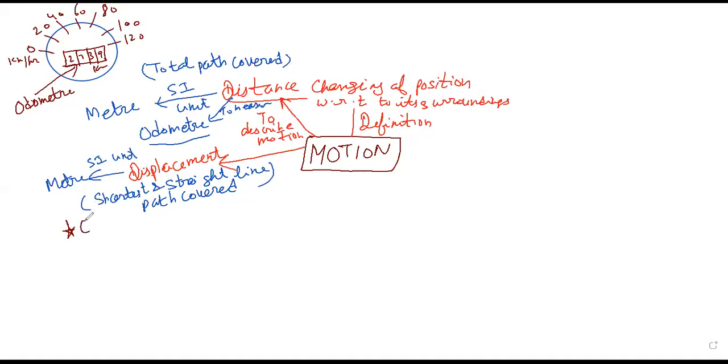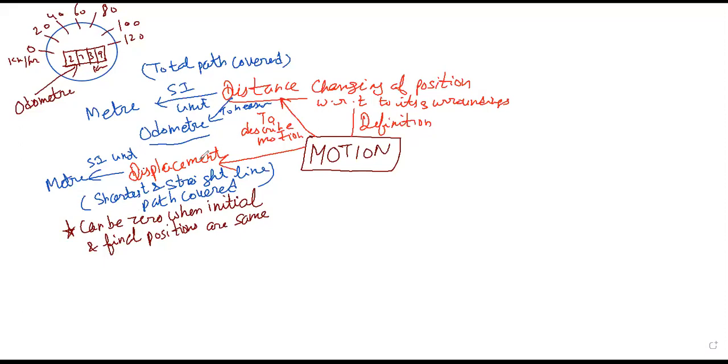Displacement can be zero when the initial position, from where the journey started, and the final position are the same.